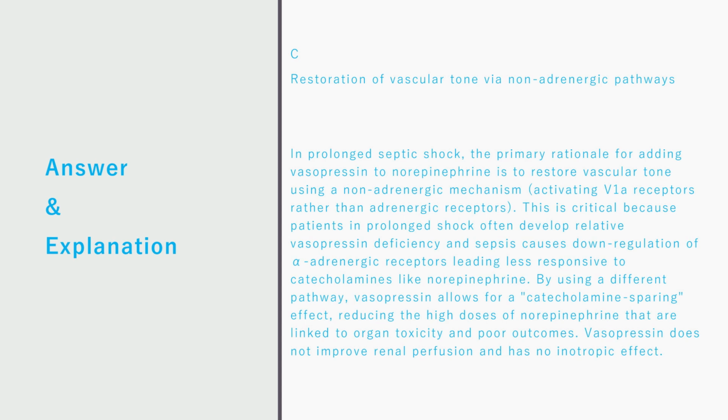By using a different pathway, vasopressin allows for a catecholamine-sparing effect, reducing the high doses of norepinephrine that are linked to organ toxicity and poor outcomes. Vasopressin does not improve renal perfusion and has no inotropic effect.